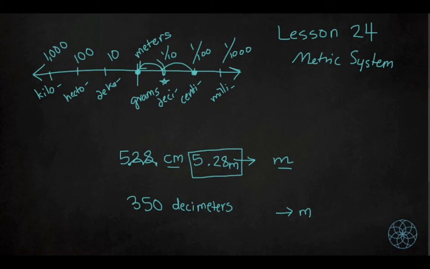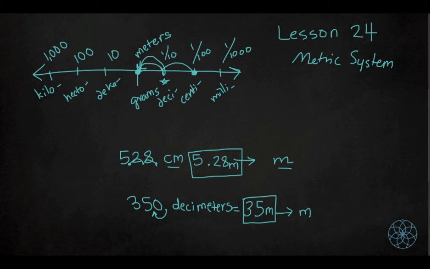Well, notice that's one little hop to the left. So that's exactly what we would do here. Make one little hop to the left. 350 decimeters is the same thing as 35 meters. Does that make sense? Yes, that does, because a decimeter is a tenth of a meter. So if we had 350 decimeters, that sounds big, but because each of those are only a tenth of a meter, that actually is only 35 meters.